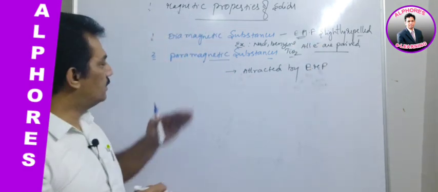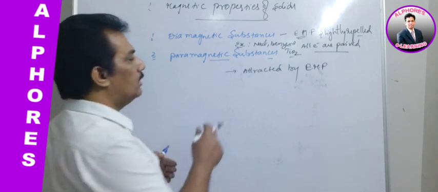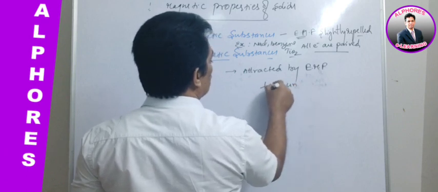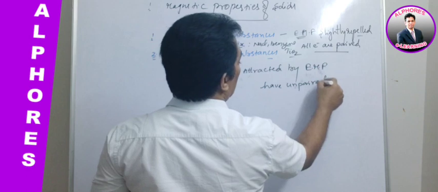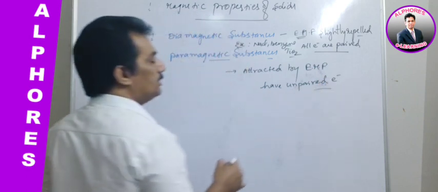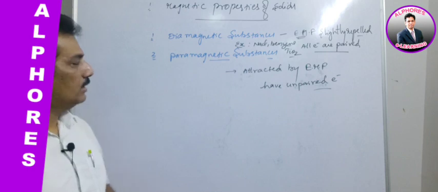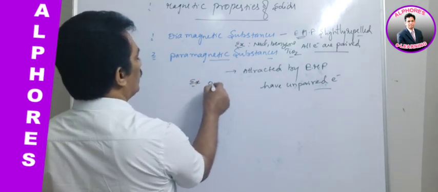If they are attracted, they are said to be paramagnetic substances. And remember, they have unpaired electrons in that chemical species, in their molecules or atoms. The best example for paramagnetic is O2.